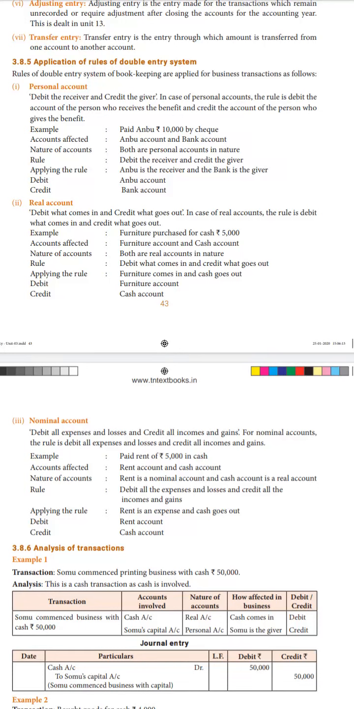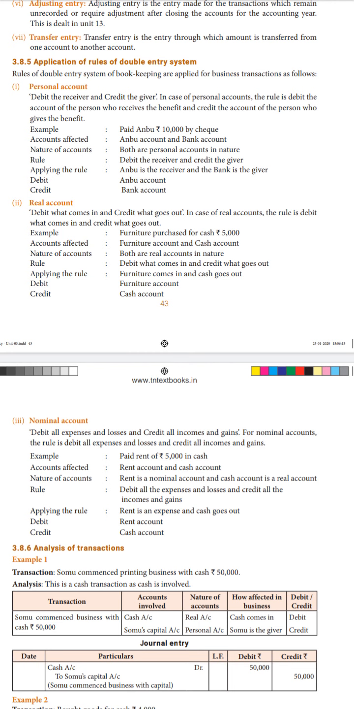Application of rules of double entry system. So here we all know that in the Indian system of accounting we follow the double entry system of accounting, wherein each transaction will have two accounts which are being affected or involved. Also, we read about the golden rules and classification of accounts in our previous classes.